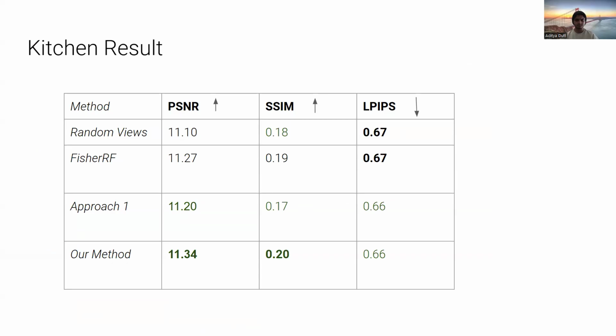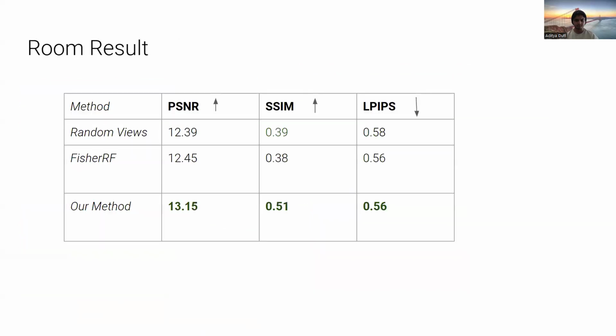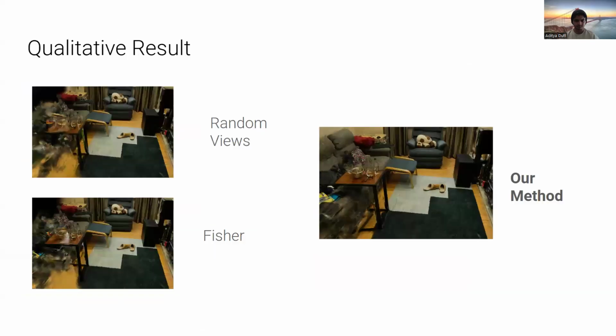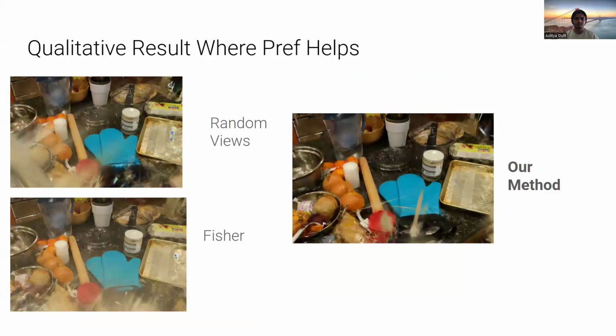On the kitchen scene, we find that our method beats Fisher-RF, approach one, as well as random views. Here's a qualitative result that shows fewer artifacts and a visually more pleasing image to the human eye. On the room example, our method further beats Fisher-RF by a large margin. We can see again that the novel views match up with how a human would want to see views. Finally, on our counter result, we actually match state of the art, but we find again that some novel view renderings show that our method gives nice, intuitive, human-like views.